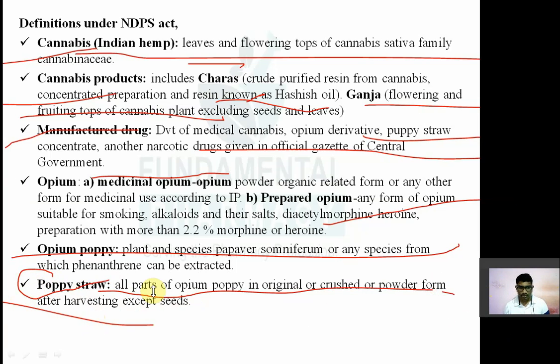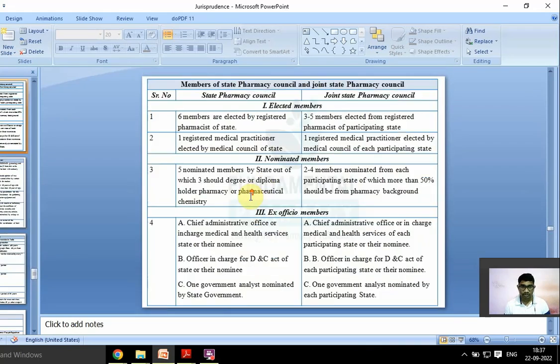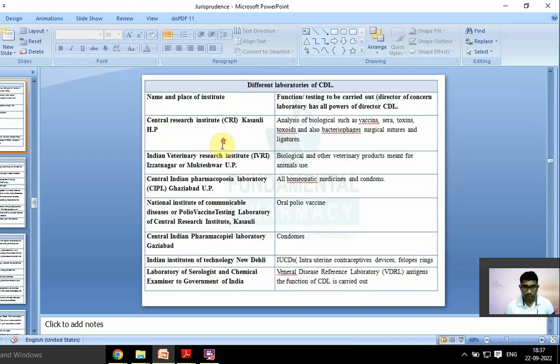What is meant by poppy straw? Question ऐसा होता है. So all parts of opium poppy in an original or in a crushed or in a powder form after harvesting except seeds, as per the Narcotic and Psychotropic Substances Act. So poppy straw बोलेंगे. We will see definitions once more because these definitions are very important. इसके ऊपर हर बार क्वेश्चन आता है.